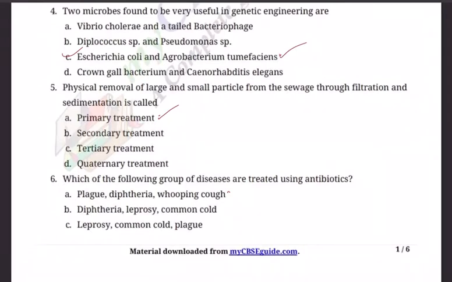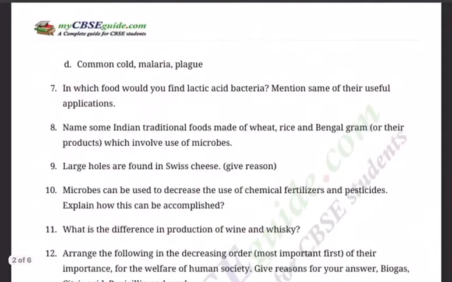Question number 6. Which of the following group of diseases are treated using antibiotics? Here we are talking of a group of diseases treated using antibiotics. Plague, diphtheria, whooping cough. Okay, I think this must be the answer. Diphtheria, leprosy, common cold. Of course, for common cold there is no antibiotic. Okay, leprosy, common cold, plague. Common cold, malaria, plague. Of course, these are not there. So the answer has to be A.